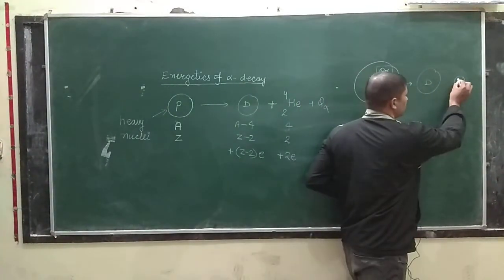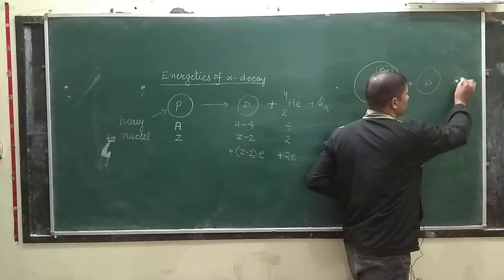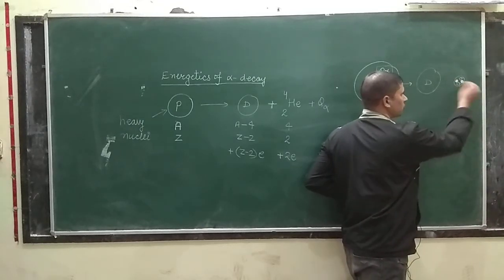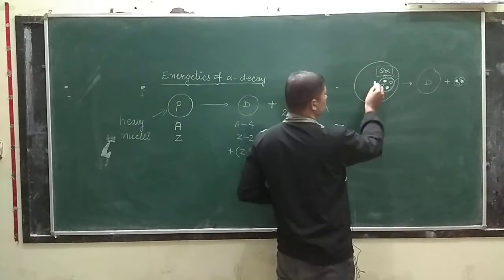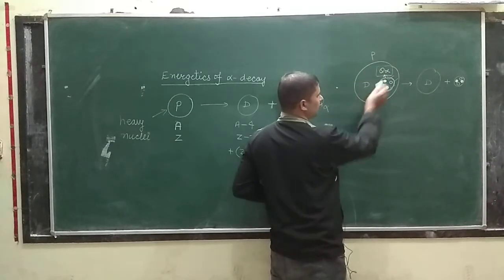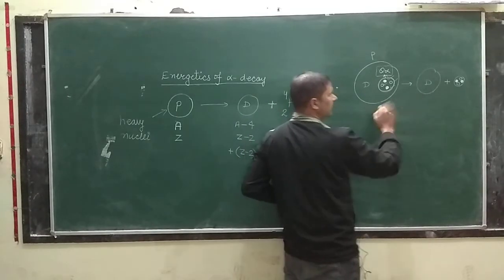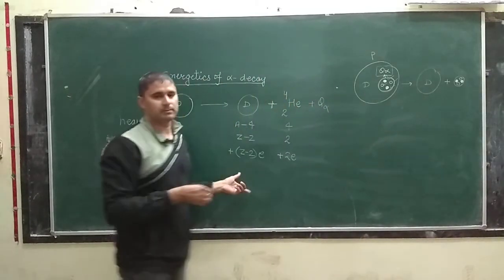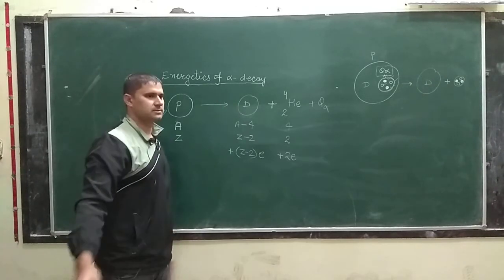So here we have 2 protons and these 2 neutrons, and this is the alpha particle, and this is the parent nuclei, and the rest of the part I can assume to be the daughter nuclei. So class, this is what happens in case of alpha decay. Okay class.